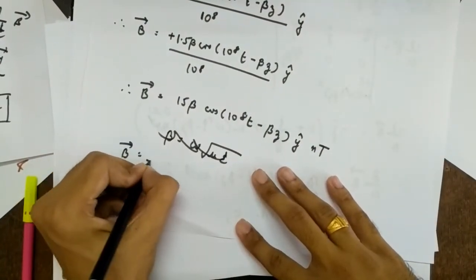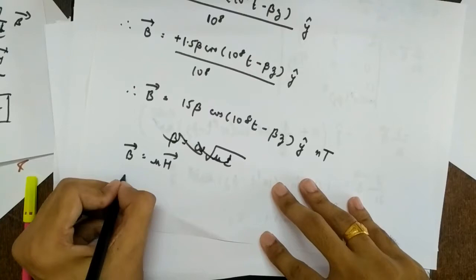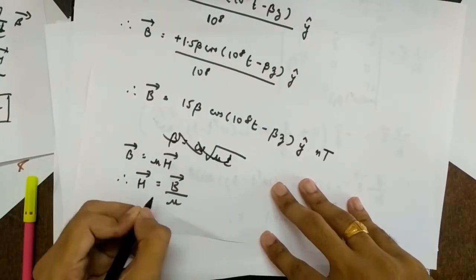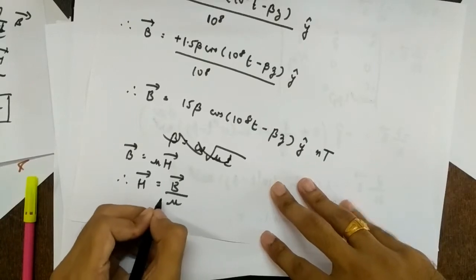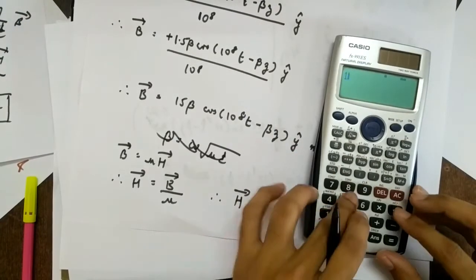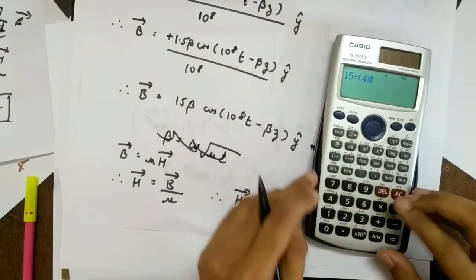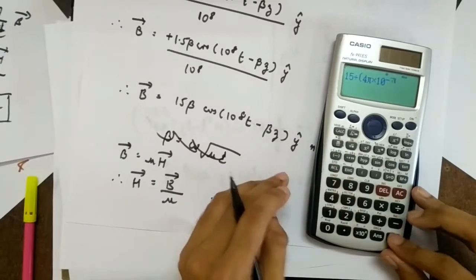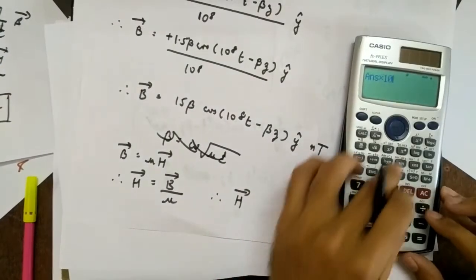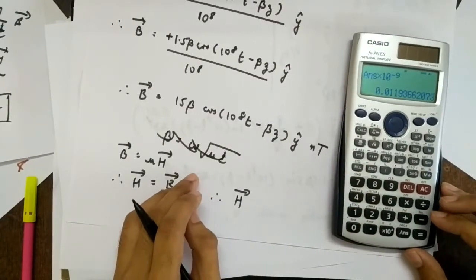So next is what? B vector is mu h vector, right? So what will be h vector? B vector upon mu. So mu is mu 0 mu r. Mu 0 we know 4 pi into 10 raised to minus 7. So therefore we can find h vector. You write the steps, I am skipping that. So 15 divided by 4 pi into 10 raised to minus 7, right? And into, don't forget this nano, so into 10 raised to minus 9.